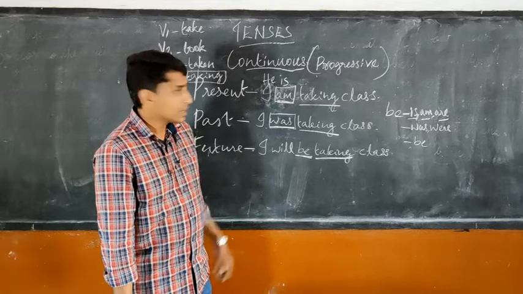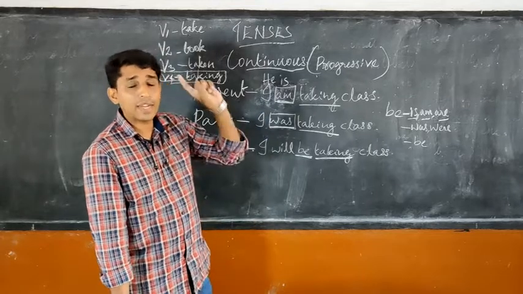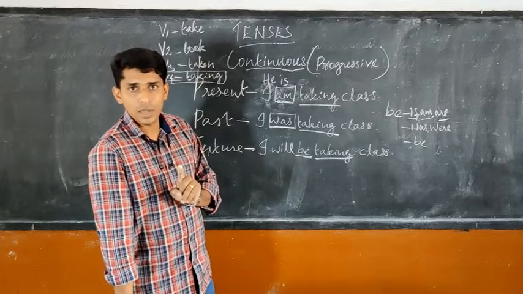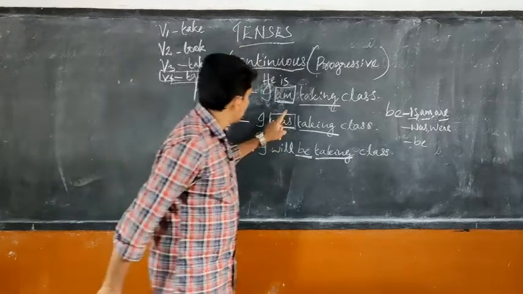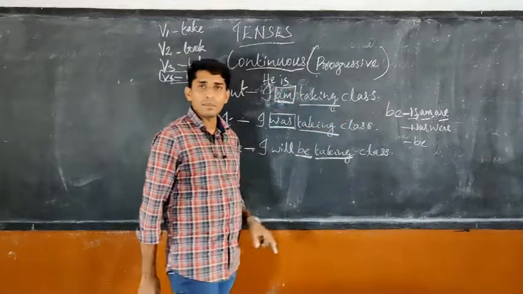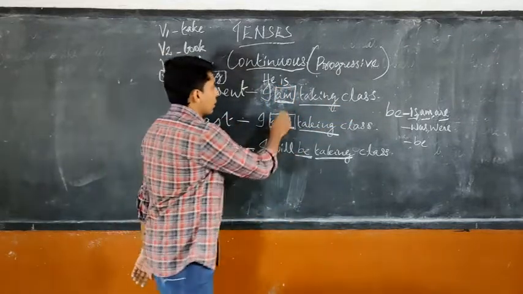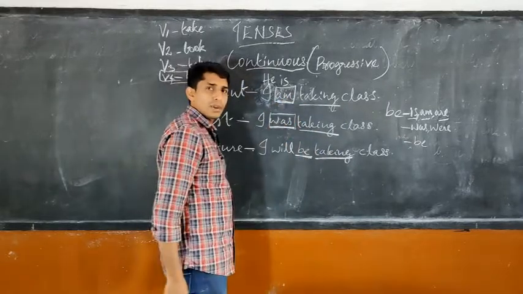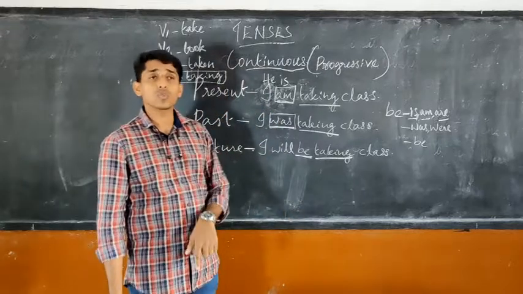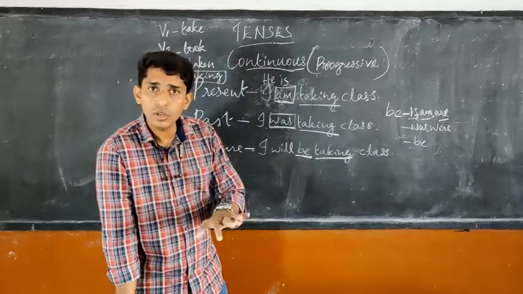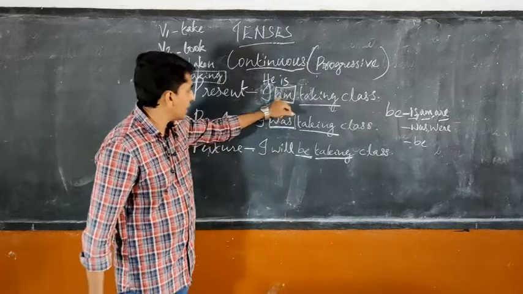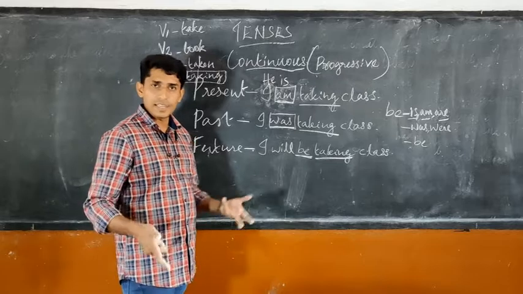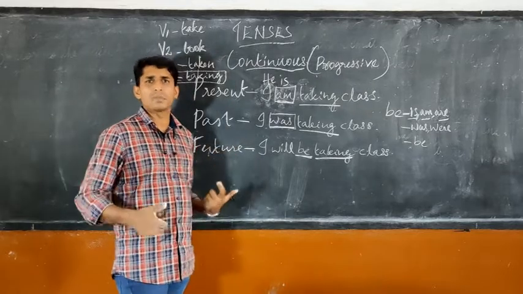Right? So as I told you earlier, when I taught you in the last class, when I taught you simple present, I had told you just keep in mind, if you learn one form, the other forms are easy. If you learn this form, the only thing to do is use the past form of the helping verb. There I told you I take past. The past form I took. Verb has to be changed. Here the helping verb has to be changed. Okay, is it clear? Continuous tense is always simple.